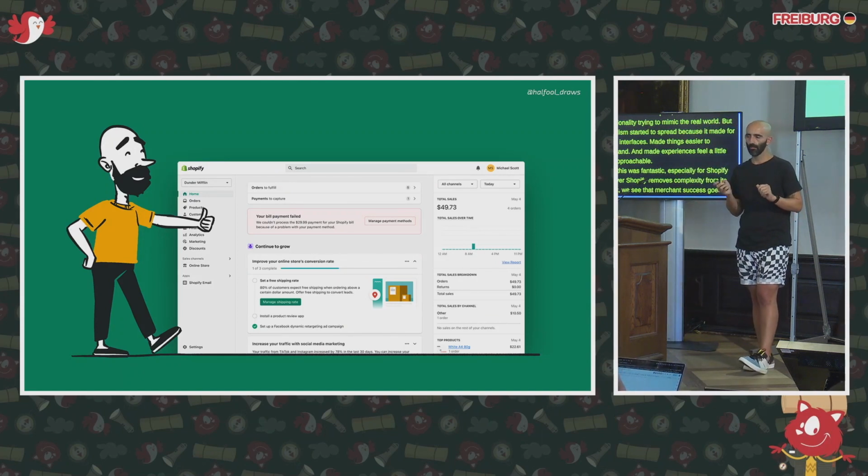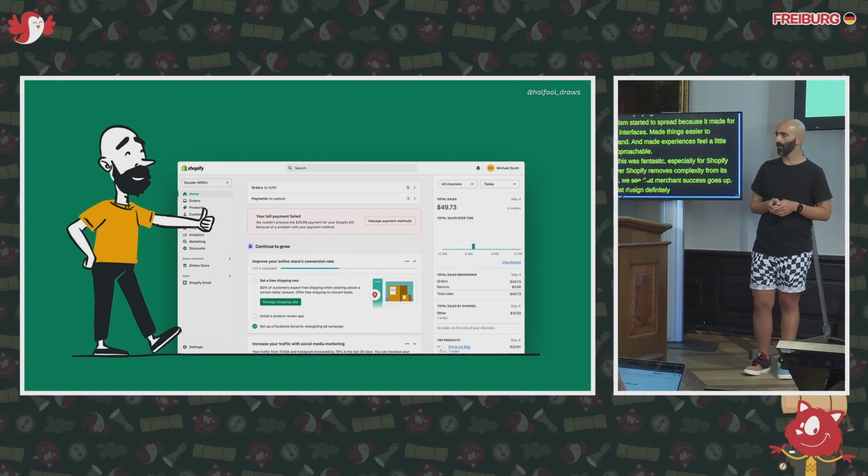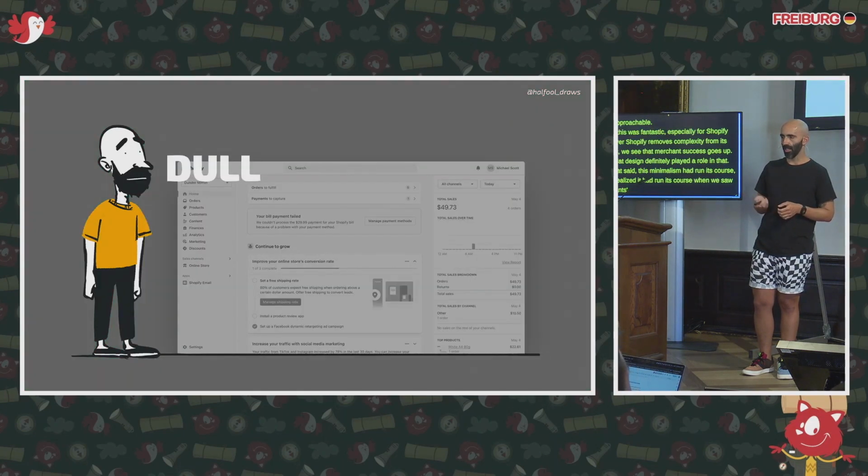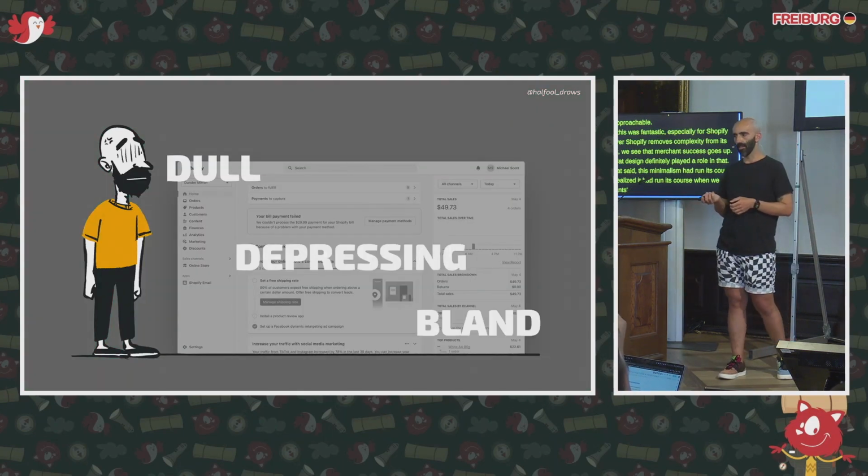With that said, this minimalism had run its course, or we realized that it had run its course when we saw merchants' feedback on the latest update, classifying the design language as dull, depressing, and bland.